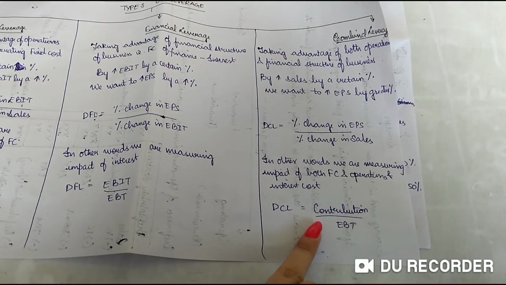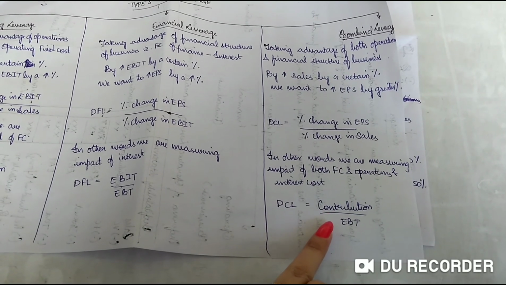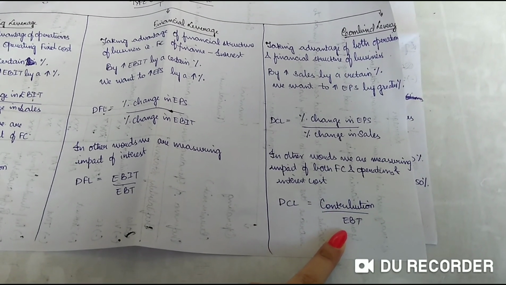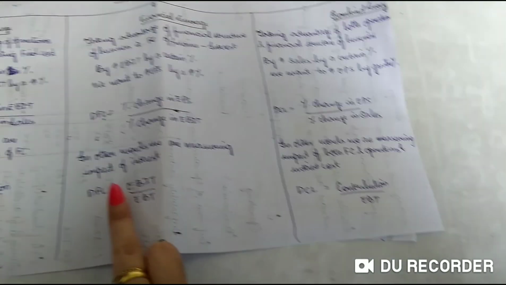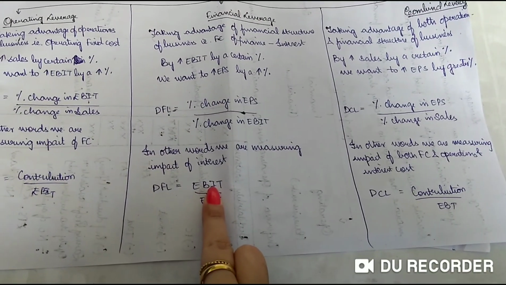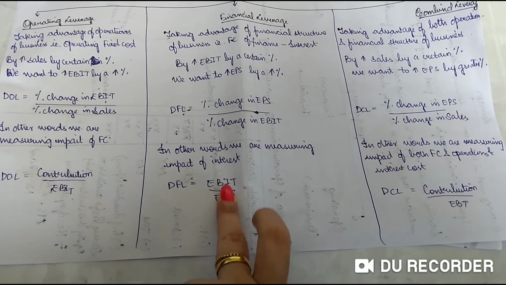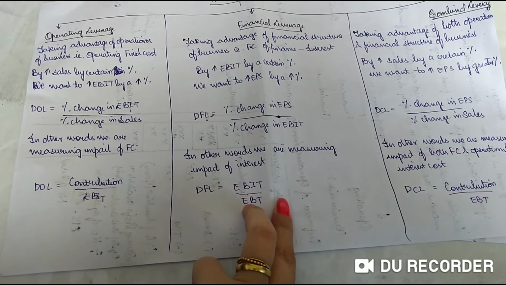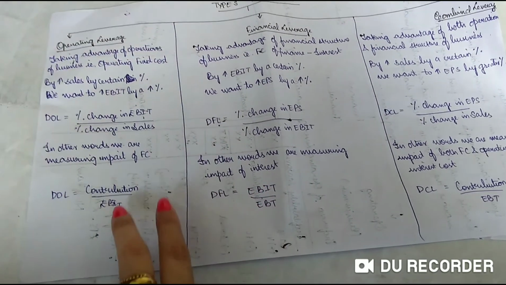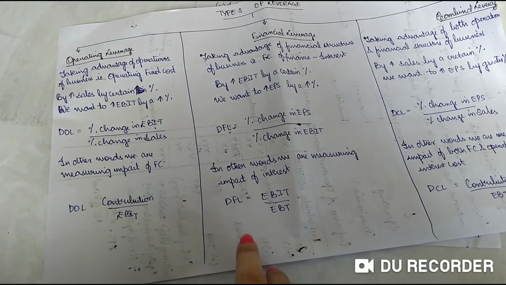Do we know how to calculate contribution? Contribution is nothing but sales minus variable cost. EBT you know how to calculate: EBIT minus interest is EBT. Do you know how to calculate EBIT? Yes, you know. Sales minus variable cost gives you contribution. Contribution minus fixed cost is EBIT. EBT, after deducting your interest, you will get EBT. Then contribution already you know, and EBIT also you know.